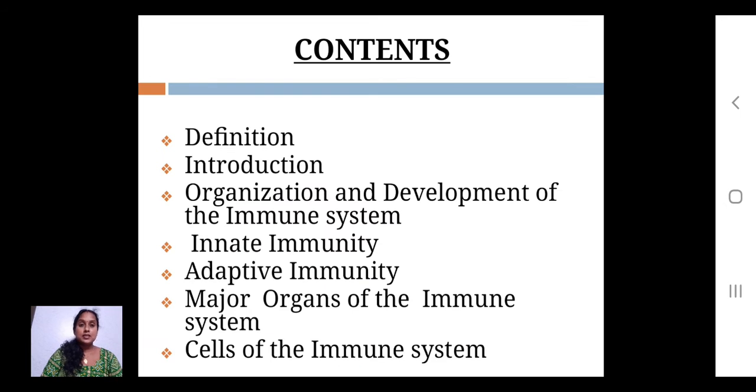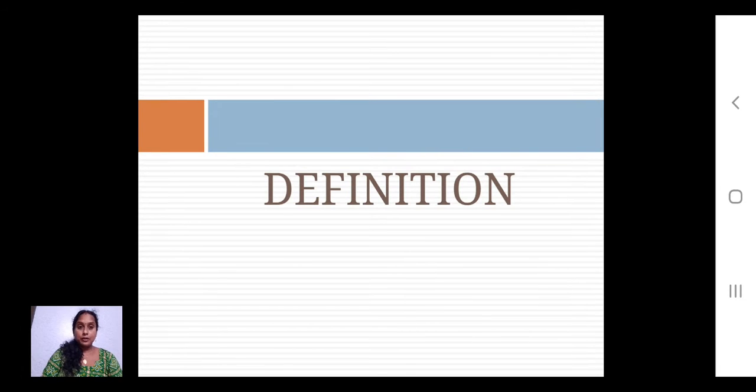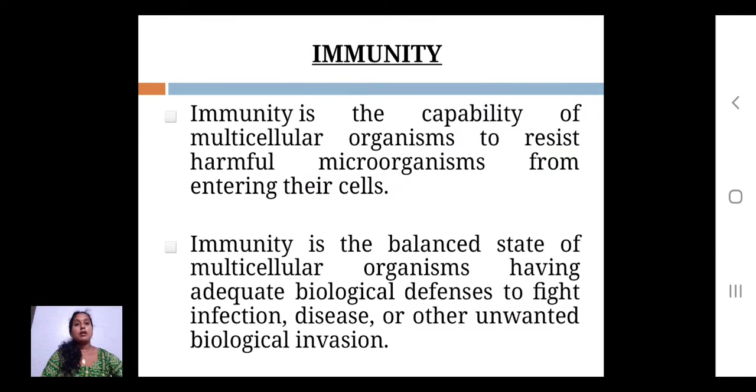In this topic, we are discussing the definition, introduction, organization and development of the immune system, innate immunity, adaptive immunity, major organs of the immune system, and cells of the immune system. Let's see one by one. First of all, it is the definition. During the definition, what we have to discuss is what is immunity. Actually, it is a brief content of each and every component which we are talking about under the heading of immunity.